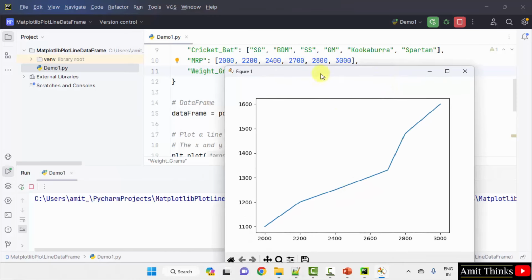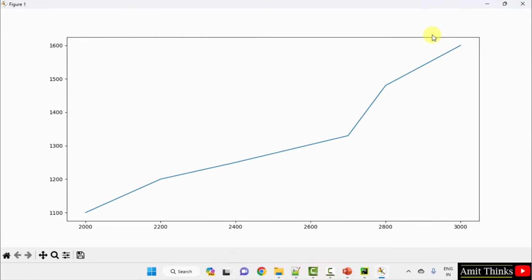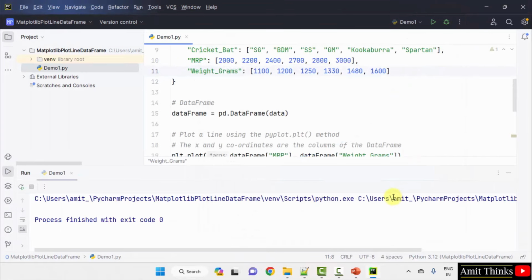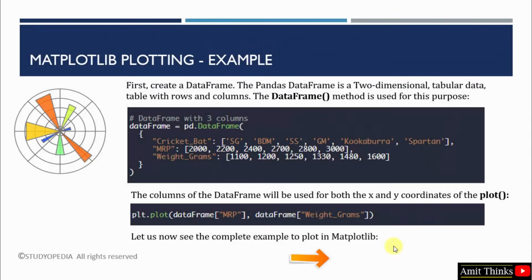Okay, you can save it now from here. In this lesson we saw how we can easily plot a line using the pandas data frame. That is, the input set for the x and y coordinates were actually columns of the data frame.